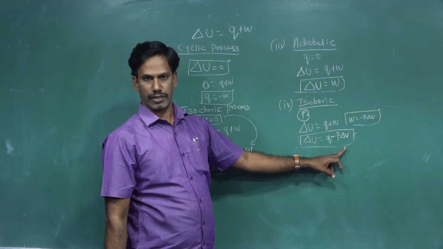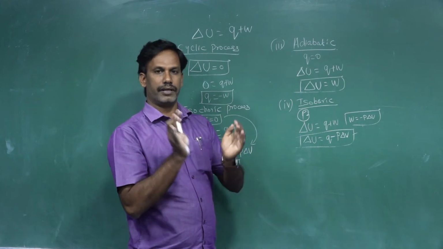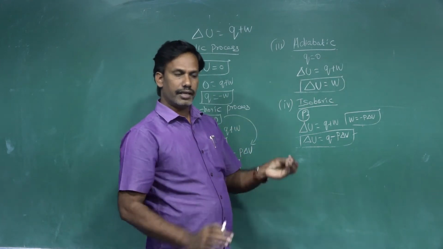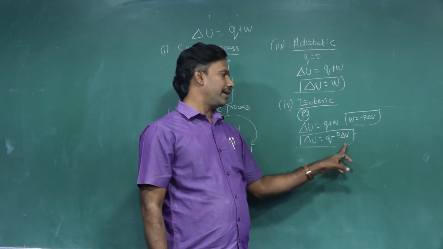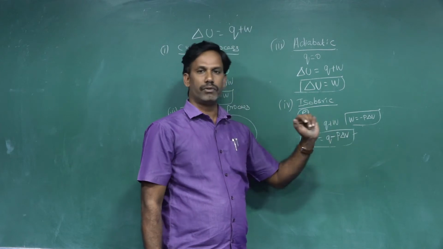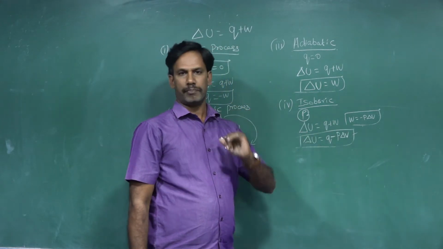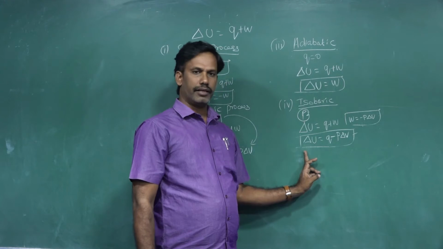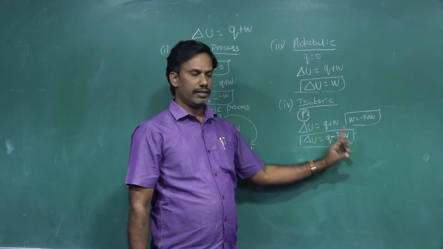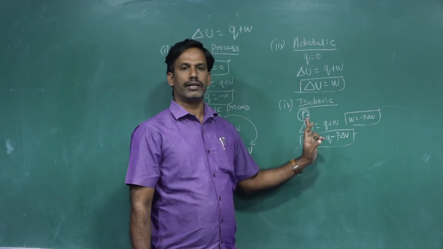So if we supplied 100 joules of heat energy and, for example, 20 joules are used for the PV work done, then the change in internal energy is not 100, it is 100 minus 20, that is equal to 80.